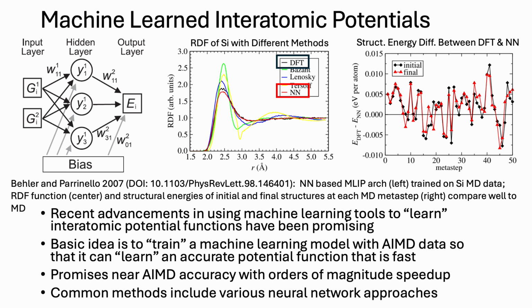There has been a lot of interest lately in machine-learned interatomic potentials, which involve using some machine learning method to learn a potential function from structures generated from this ab initio MD. These predictive functions output structural energies and atomic forces from given input structural configurations, and they claim to offer much better performance than the DFT while retaining the accuracy of the DFT. There are many different methods contained in this machine learning field, but neural network implementations are some of the most popular. Behler and Parrinello showed in 2007 that a basic neural network can be used to great success by accurately predicting the radial distribution function of silicon and showing good agreement in structural energy prediction between the DFT and their neural network method.